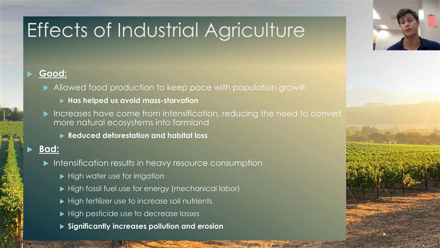So on the bright side, industrial agriculture generally has allowed us to keep our food production on pace with the needs associated with growing populations, and we can do this without using as much land as we otherwise would. However, on the downsides, the results of intensification associated with industrialized agriculture have dramatically increased things like resource consumption, pollution, as well as erosion.